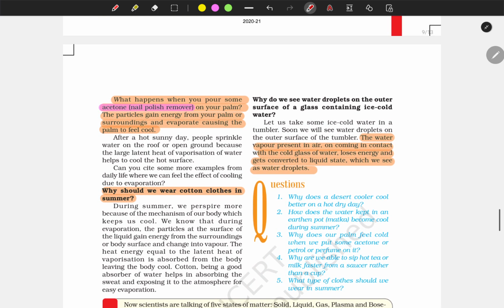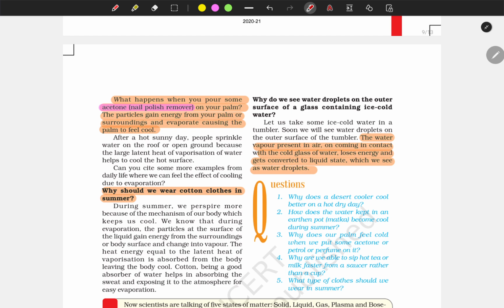So now there is another one. Why do we see water droplets on the outer surface of a glass containing ice cold water? This is very simple. The water vapor present in the air, on coming in contact with the cold glass of water, loses energy and gets converted into the liquid state, which we see as water droplets.